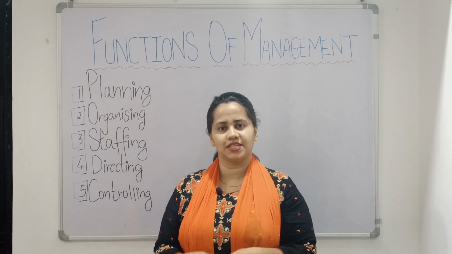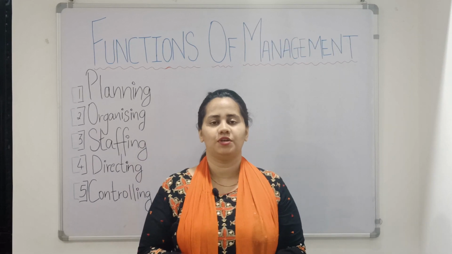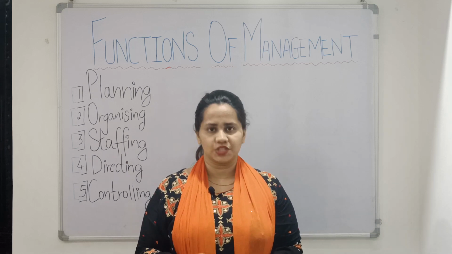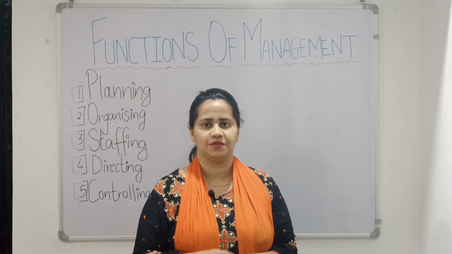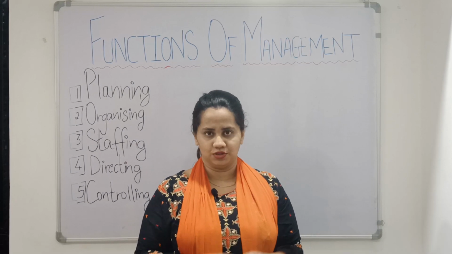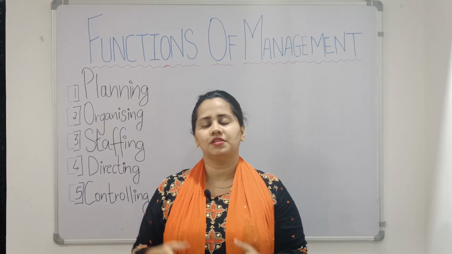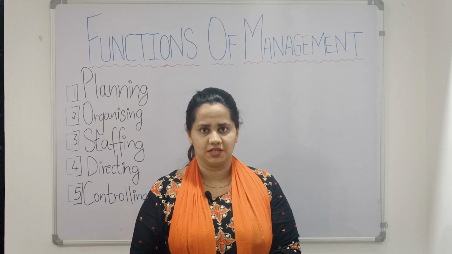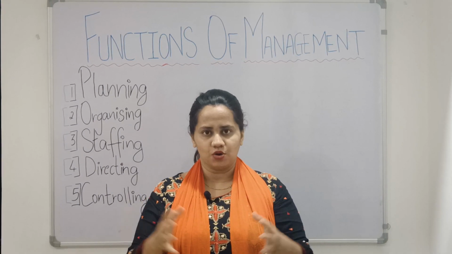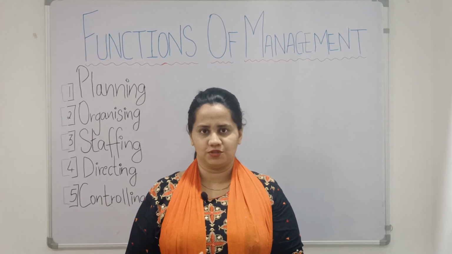So let's start with our second function, that is the function of organizing. Now we have to remember that only after we have planned can we move to the organizing function. So planning is the first function and organizing is the second function. After we have decided about the objectives and goals that we need to achieve, the next step is to organize all the activities that will help us reach our goals or objectives in an effective and efficient manner. So organizing means arranging all the activities in such a way that it helps us to get closer to our objectives.